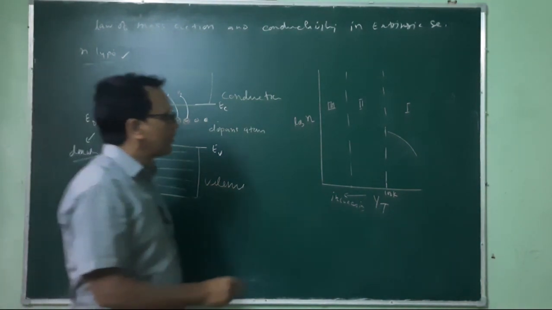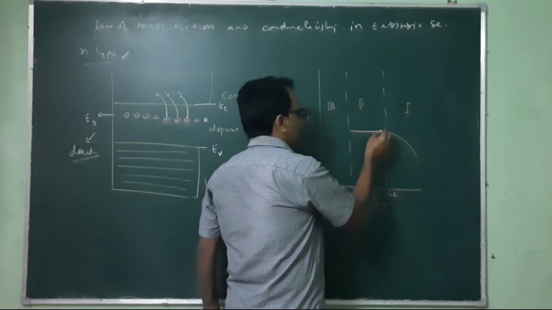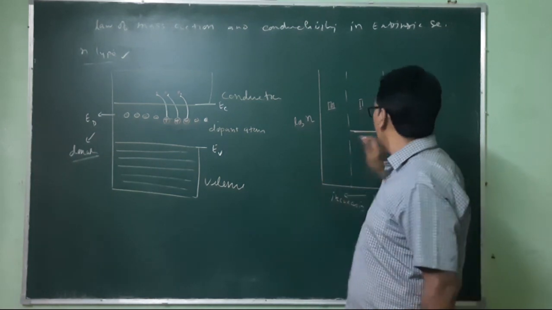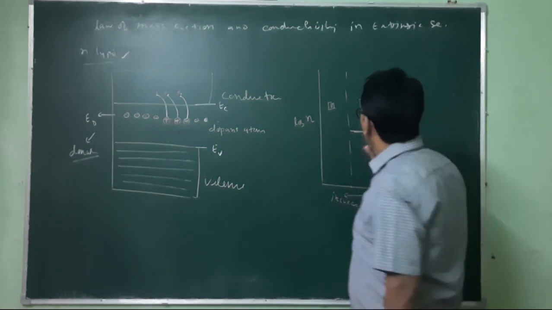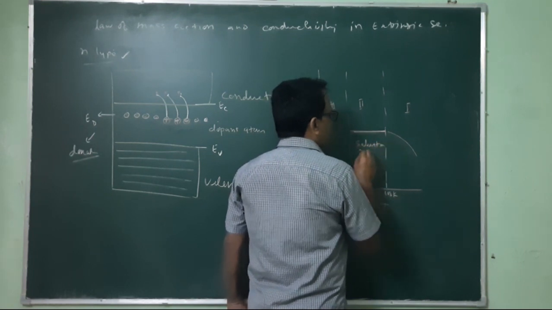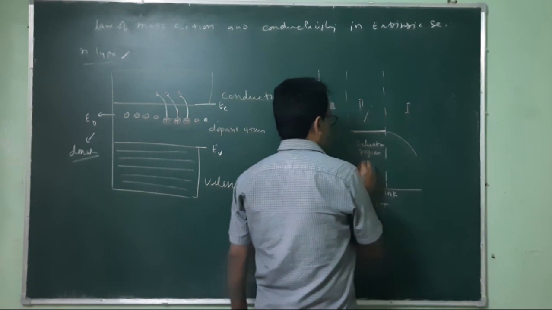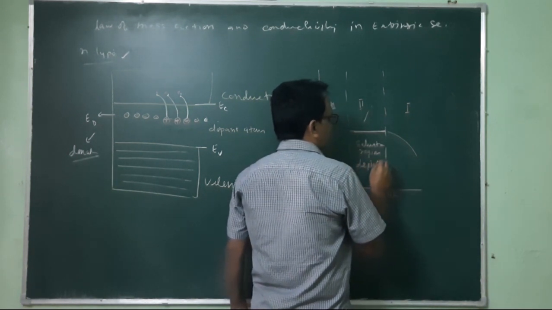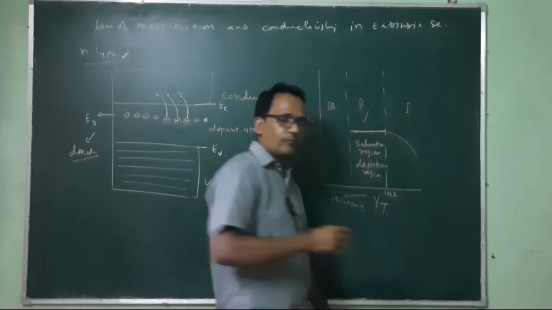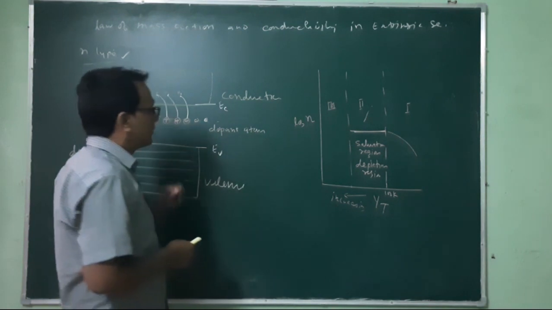So one saturation condition occurs, and in this plot there is no variation in the carrier concentration. One plateau region is here, and this is known as the saturation region, or also the depletion region. It is saturation because the number of electrons gets saturated.